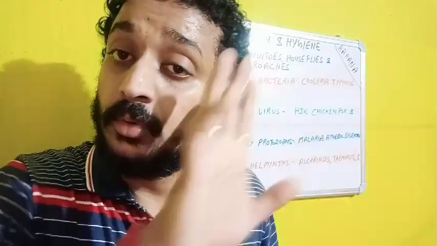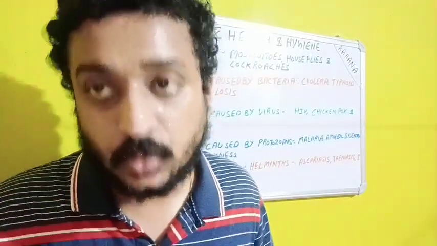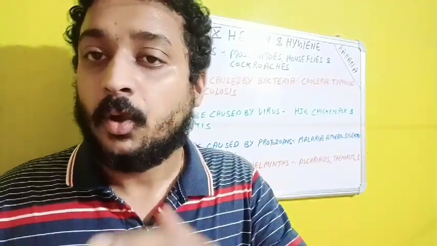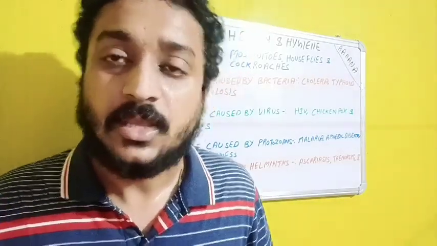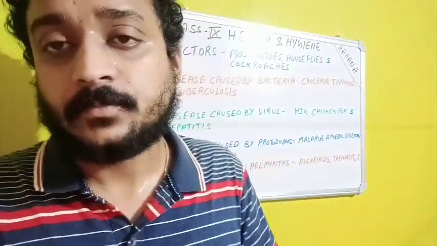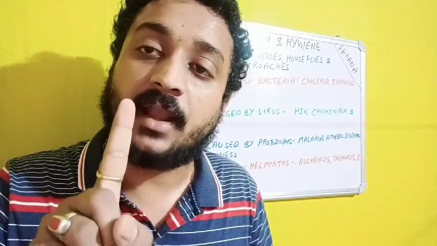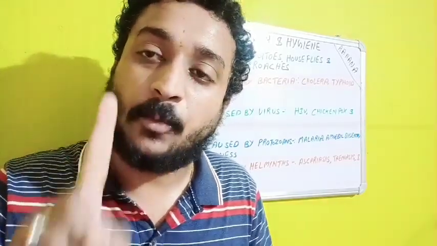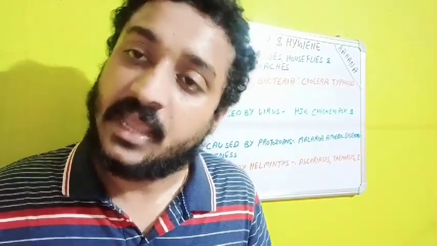Then the sick person to whom the blood has gone, that person will also get it. The donor is donating the blood to the receptor, and the donor is having HIV, so the receptor may also get the HIV disease. So what happens here is that the virus will keep on manipulating. So there is no treatment. The medicines will keep the population of the virus low. Now, if the viral count or the population of the virus is low, then definitely the person will be leading a very healthy life.